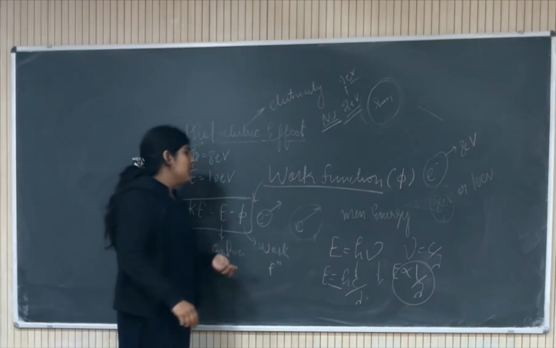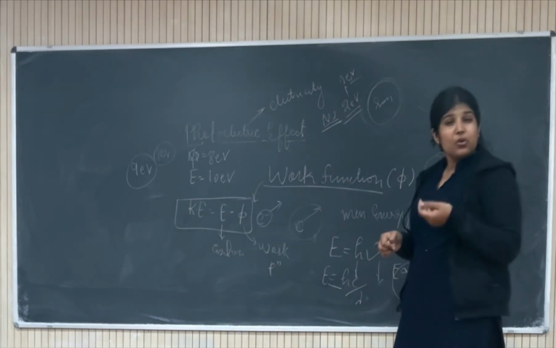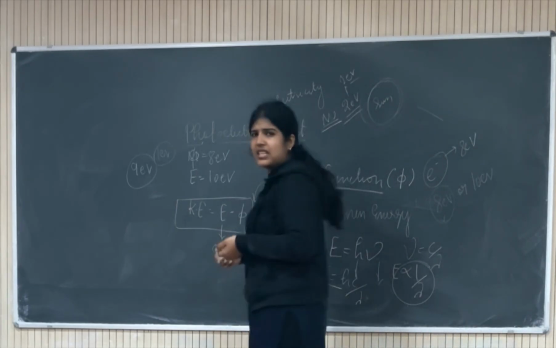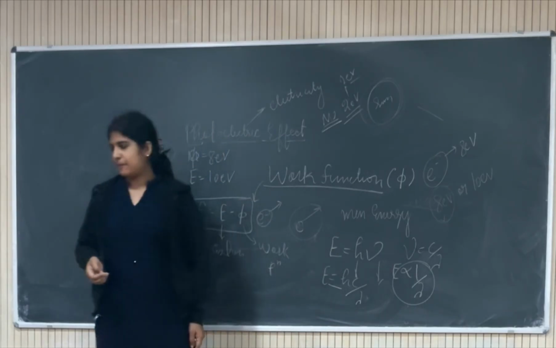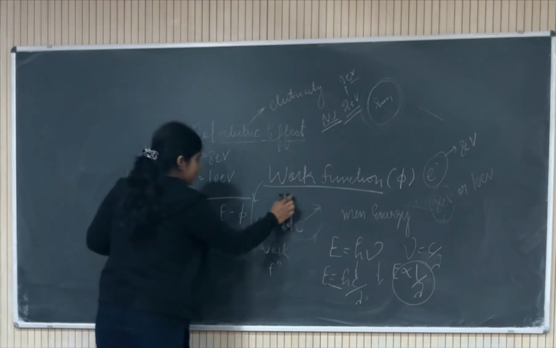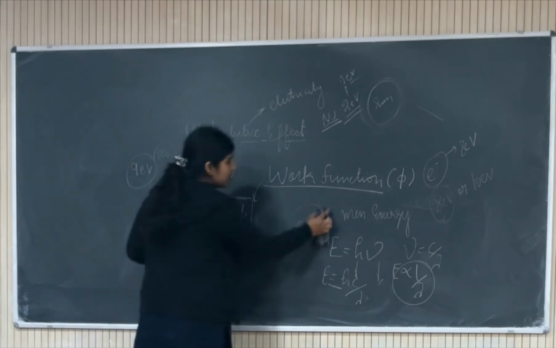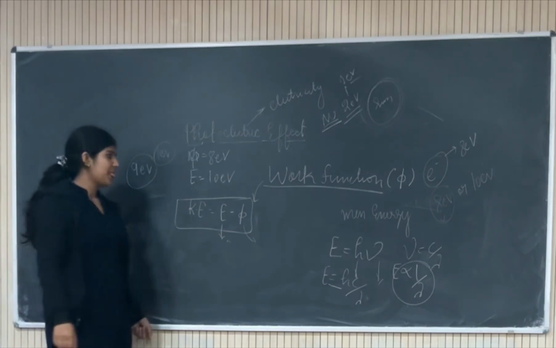Now there is a twist in the story. If you are giving energy more than the work function, is it compulsory that the electron will come out? No, it's not compulsory. Even if you are giving a sufficient amount of energy, more than the work function, it's not compulsory that the electron will come out.